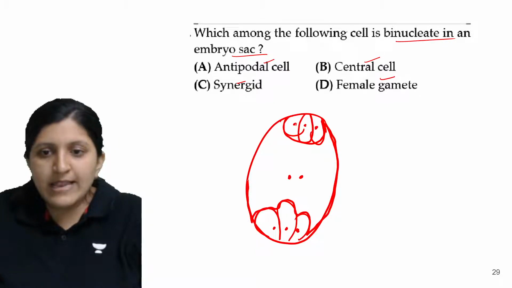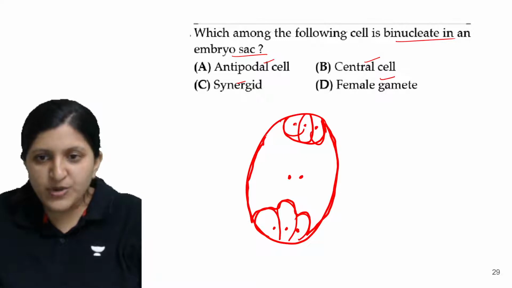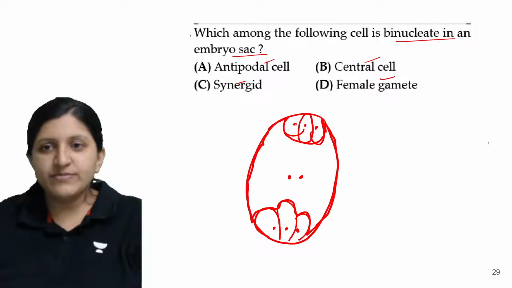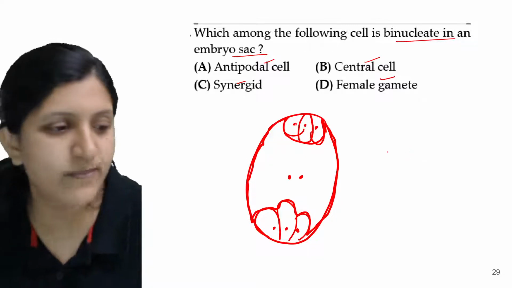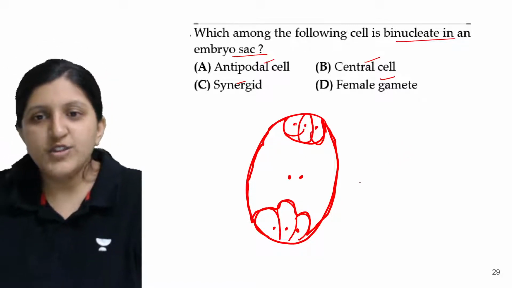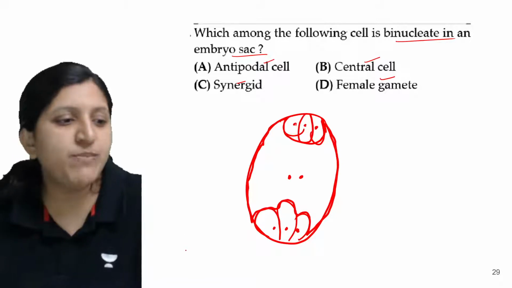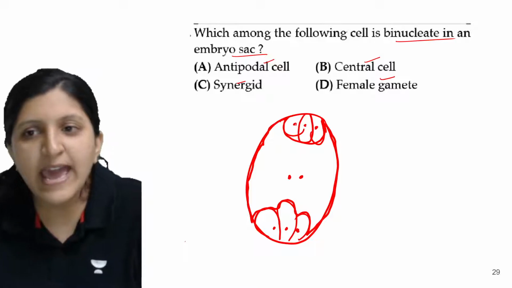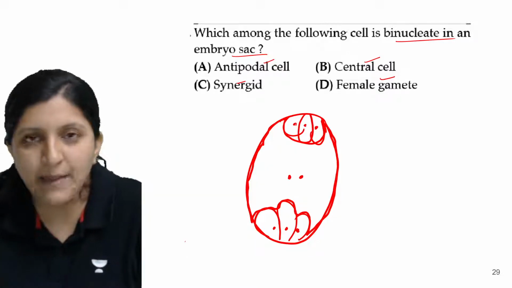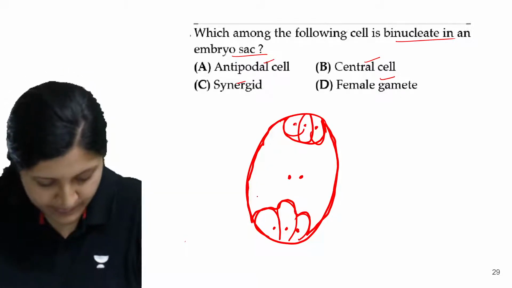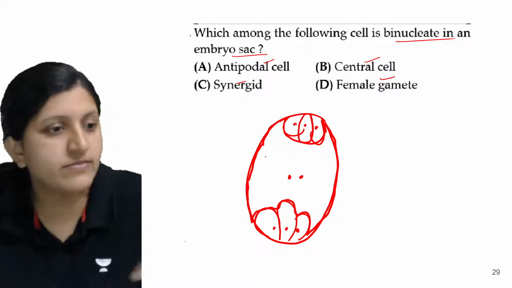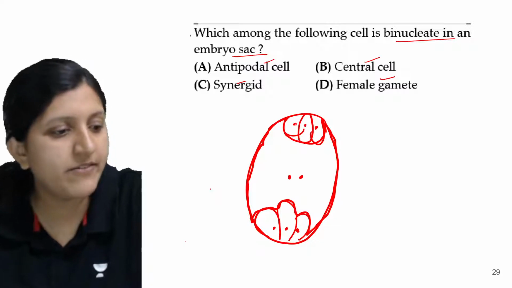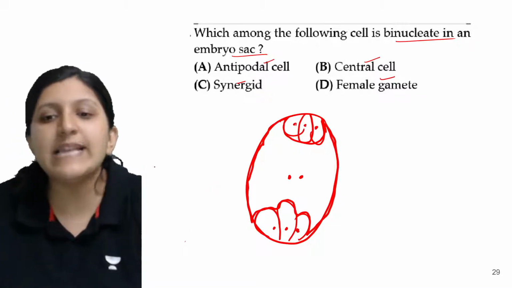Now which cell has a binucleate structure? Option A is antipodal, option B is central cell, option C is synergid, and D is female gamete. No idea on this? So this is basically the central cell.